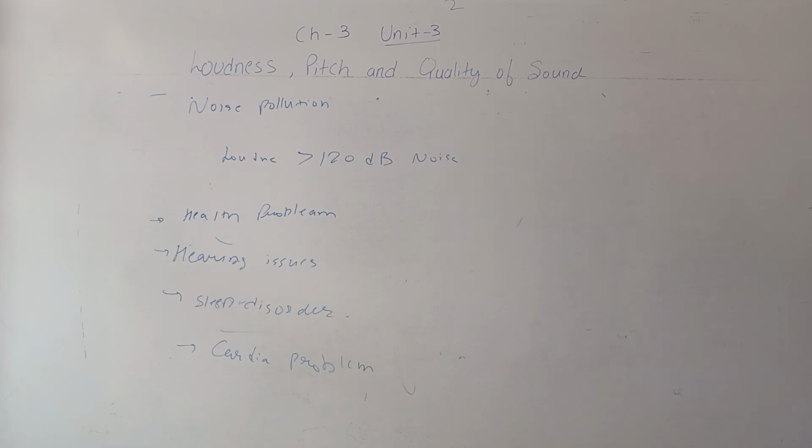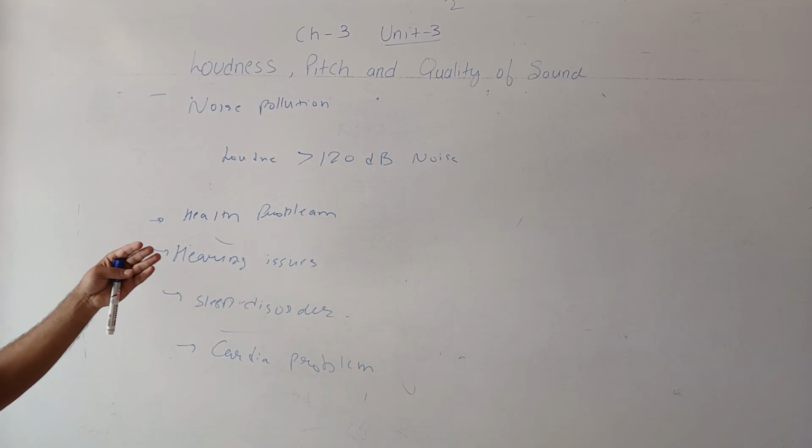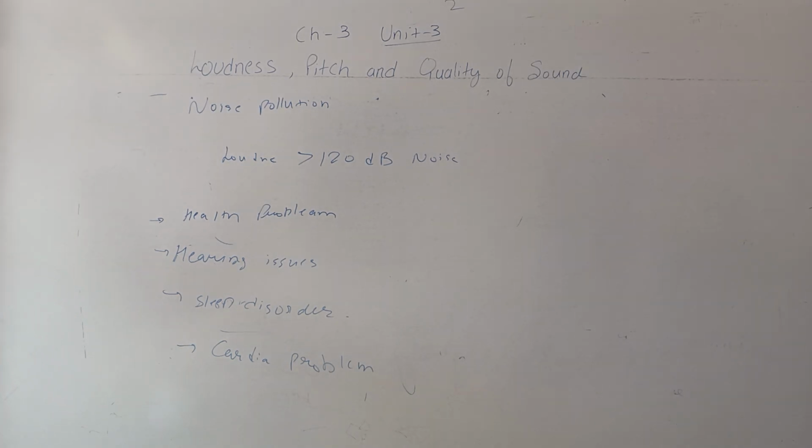How can noise pollution be decreased? By education. If somewhere it is written that this is a silent area, we should not produce noise here. By education we know that we should not use loudspeakers at night. By these ways we can decrease noise pollution. So this chapter is completed.